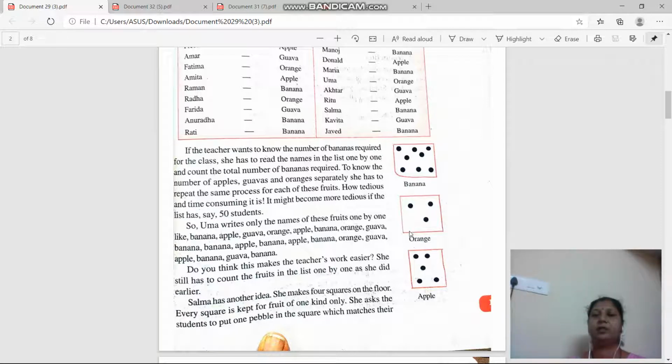Now he asked the students to come with a pebble and put the pebble in these squares for the fruit you like. Suppose Anuradha likes banana, so Anuradha came and put her pebble in this square. Then Salma likes banana, she also puts hers here. Rutu likes apple, so Rutu will come here and put a pebble in the apple. Now by mere observation ma'am can easily count how much banana she required, how much apple and how much orange she required, right?